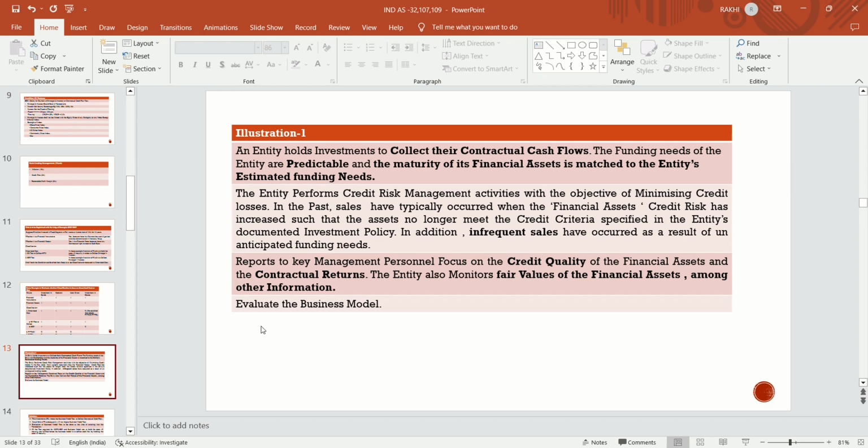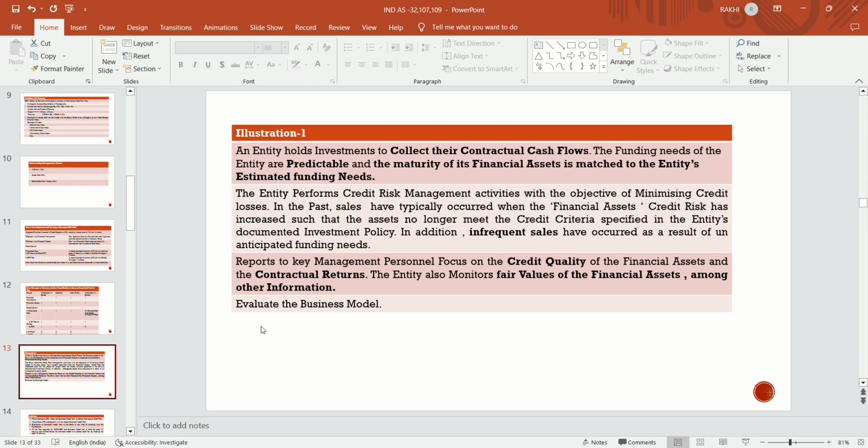In the past, sales have typically occurred when the credit risk of the financial assets increases such that the asset no longer meets the credit criteria specified in the entity's documented investment policies. In addition, infrequent sales have occurred as a result of unanticipated funding needs.